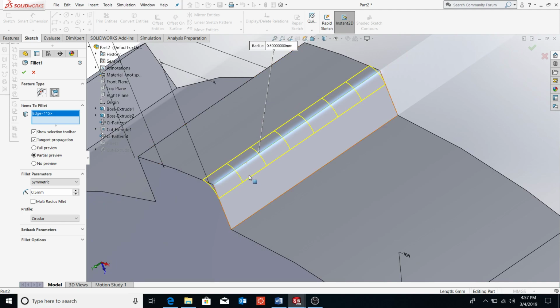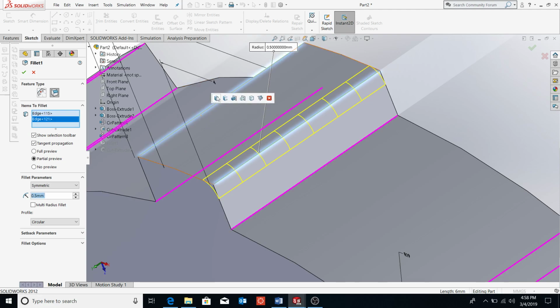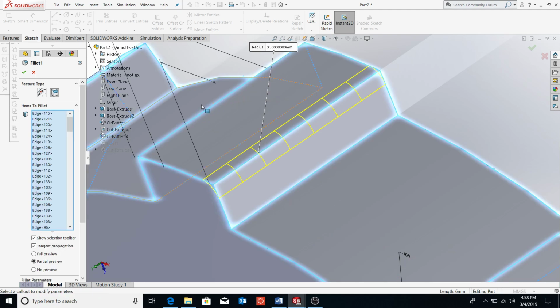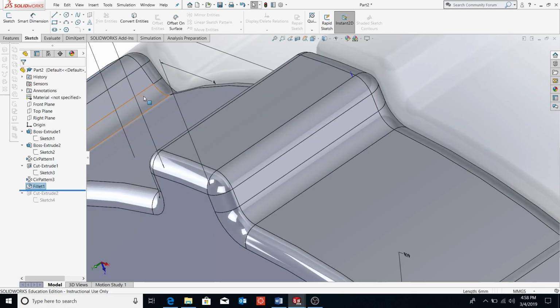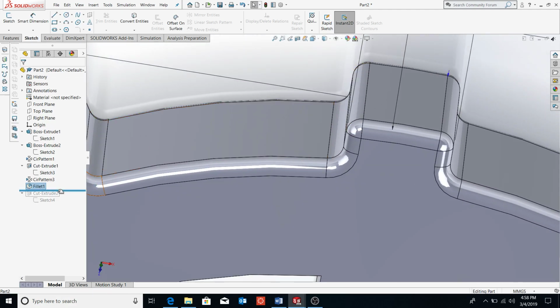Daniel, how do I get it to put all the chamfers in, the fillets in? Click on one of the other edges, and then just pay attention to this. When it pops up, hover over it. So 142 edges? I think that's the one. Yeah, that's it. You can always just do 142 edges.